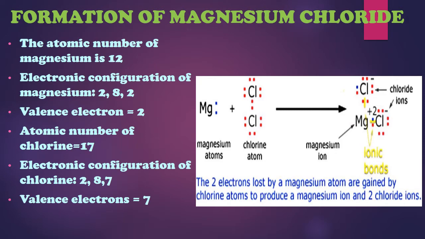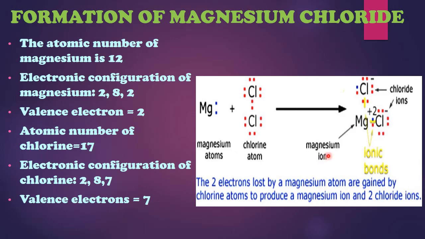Formation of magnesium chloride. Now let's have a look at the atomic number and electronic configuration to understand the bonding formation between magnesium and chlorine. Atomic number of magnesium is 12, electronic configuration is 2, 8 and 2. Valence electrons are 2, present in the third shell. Atomic number of chlorine is 17, electronic configuration is 2, 8 and 7, valence electrons 7.